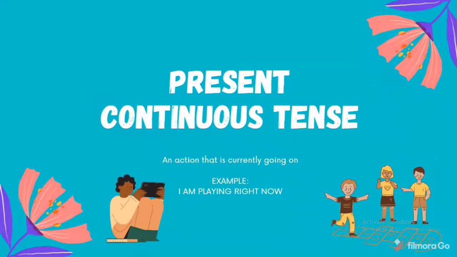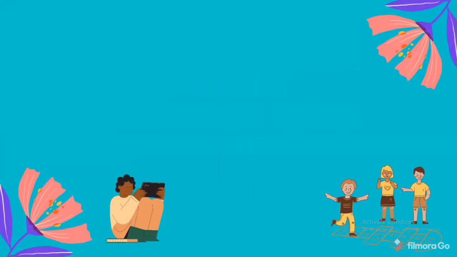Present continuous tense. Present continuous tense is the action that is currently going on. If you are doing something right now, I am playing right now. I'm playing. You need to add ing. What do you need to add? ing. So you see here, the children are playing right now. Even this right now and ing refers to the present continuous tense.